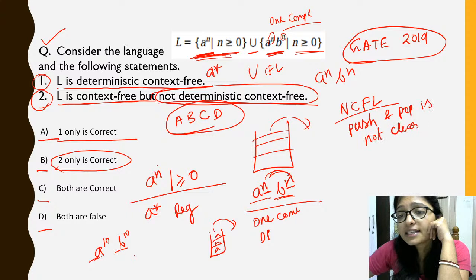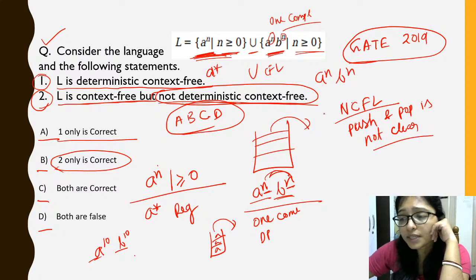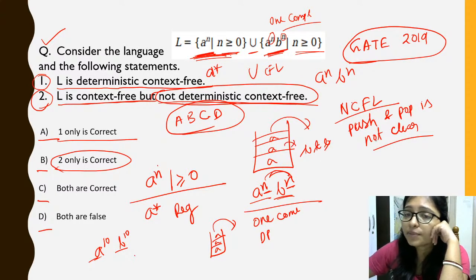But here push and pop is clear. Here it is A to the power n, B to the power n. I will push all the A in the stack and after that I will compare with all the B. So easily we can do it, there is no problem. It is clearly DCFL, right?